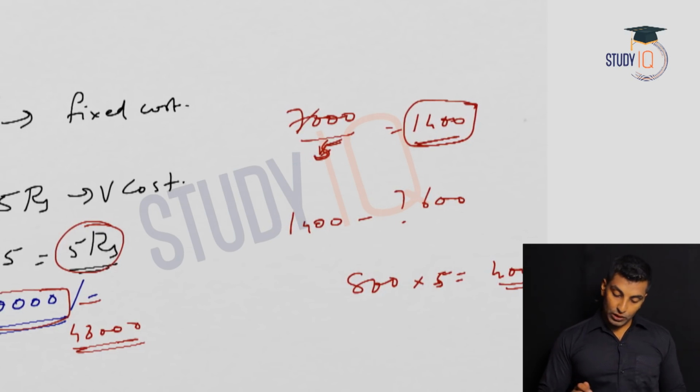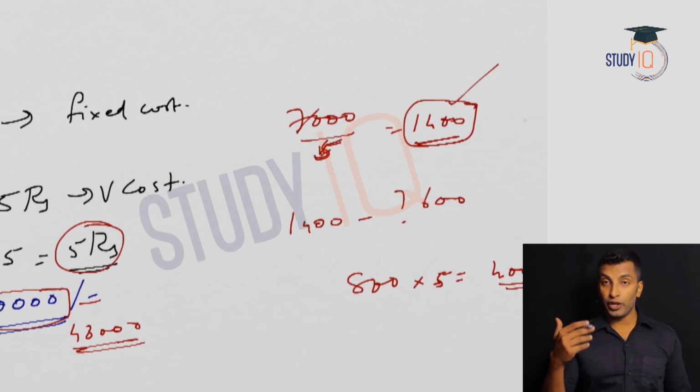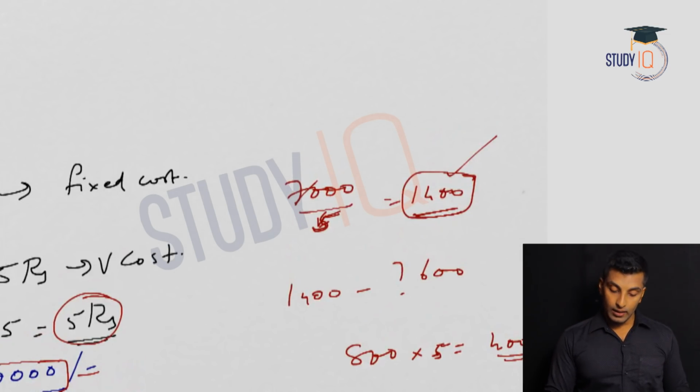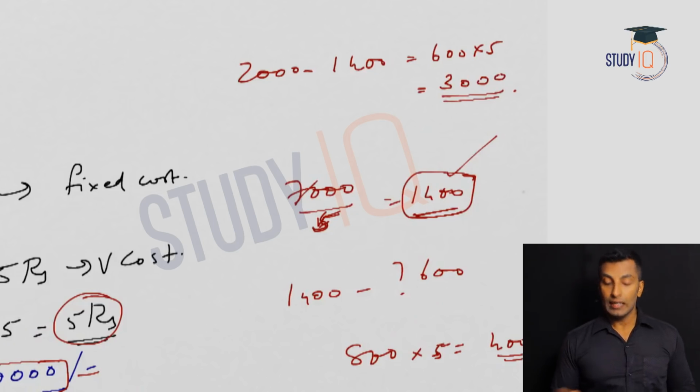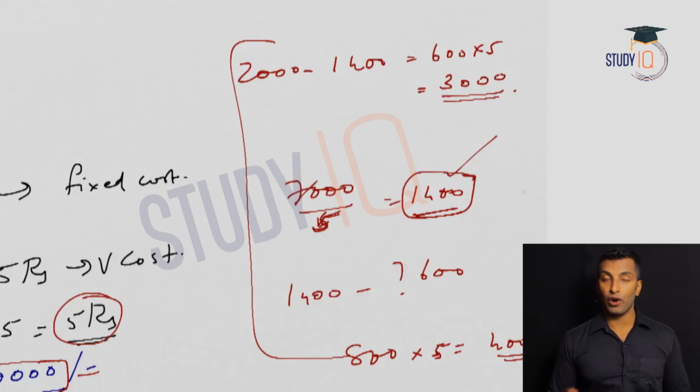Now let's suppose 1400 is what you need to sell to get the break even. Now let's suppose you sold 2,000. So what is the profit? 2,000 minus 1400, that means 600 into 5, that means 3,000 is your profit. So I hope this concept is clear for all of you.